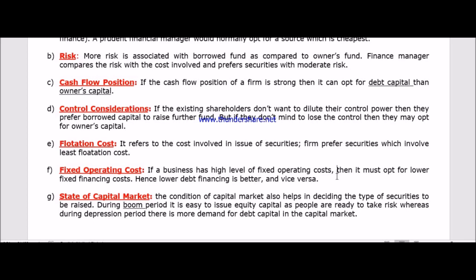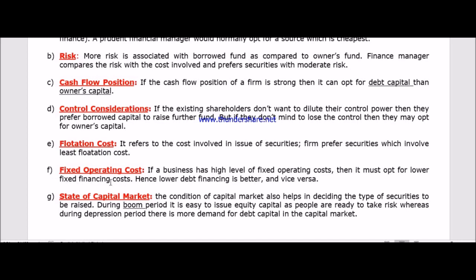So in such a case, when the fixed operating cost of a business firm is already very high, they will never think of taking any source of business finance where the financing cost is also high.